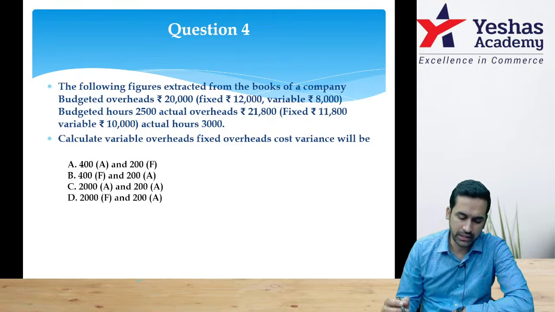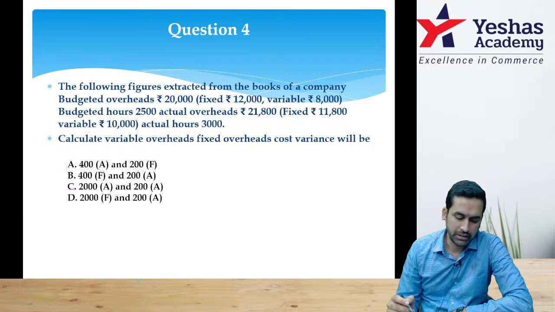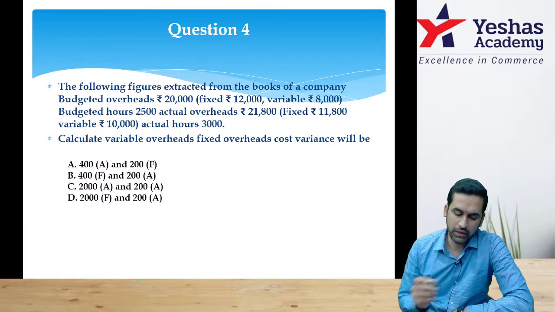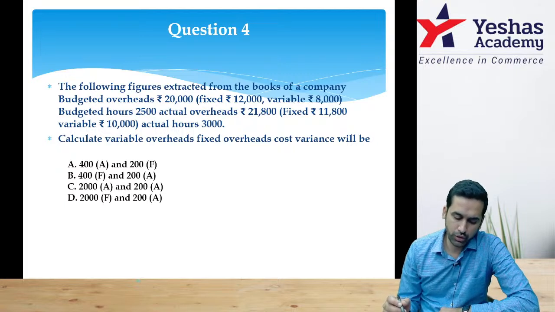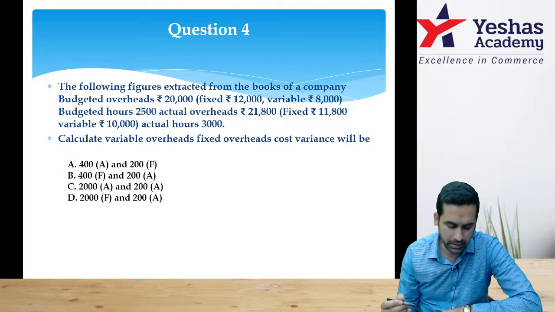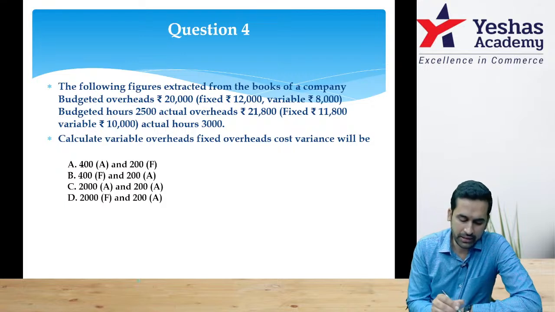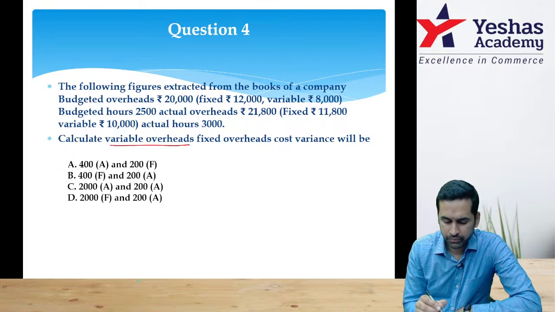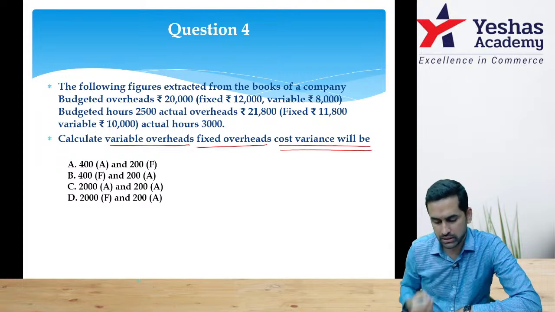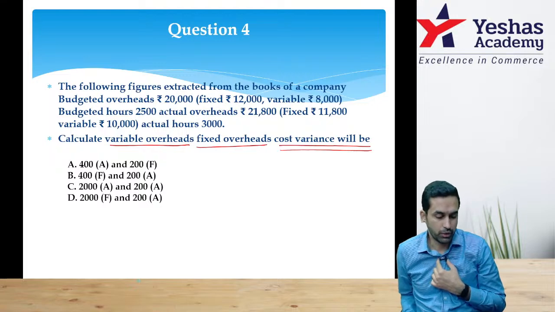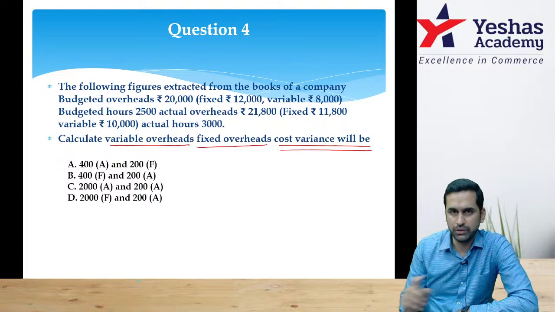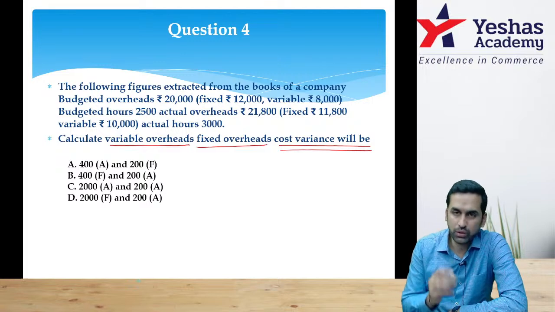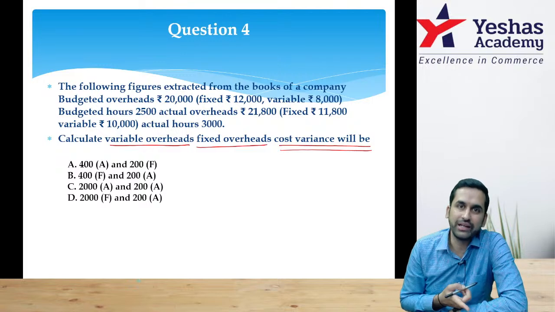The following figures are extracted from the books of a company: budgeted overhead 20,000, in that fixed and variable given, budgeted hours 2,500, actual overhead 21,800, fixed and variable given, actual hours given. Calculate variable overhead and fixed overhead cost variance. Now please observe, if you find out any one also, you can tick the answer.